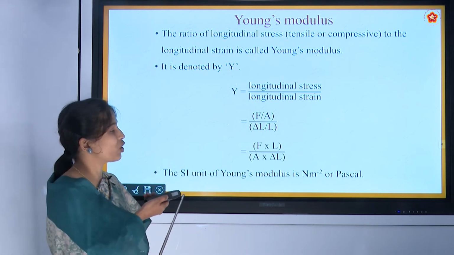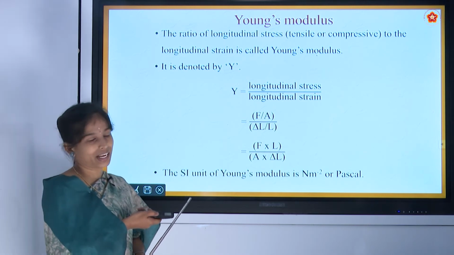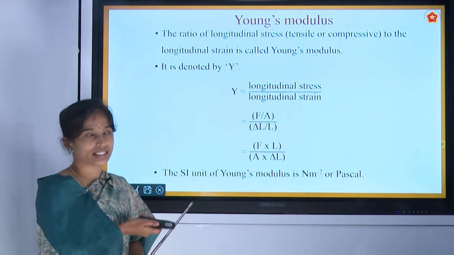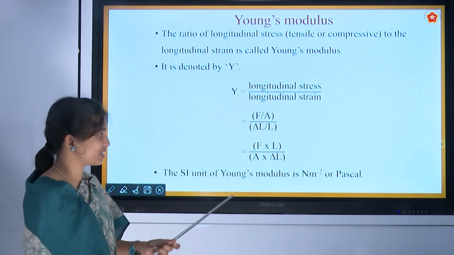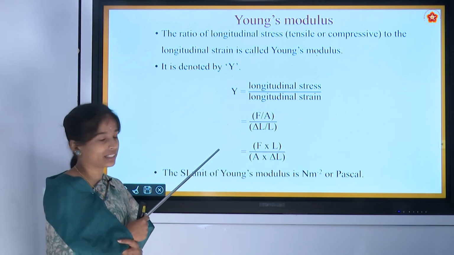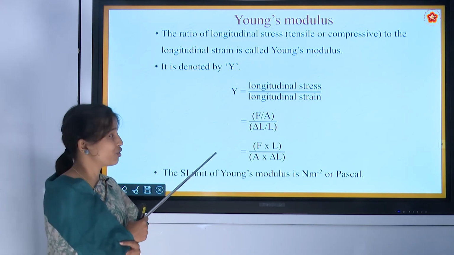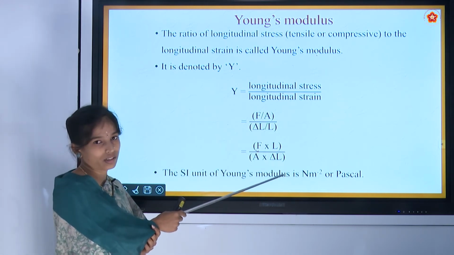If we rearrange and write it, we can write it as force into L divided by area into delta L. Here we can see in this last equation that if Young's modulus is greater, then force will be greater and the change will be small.